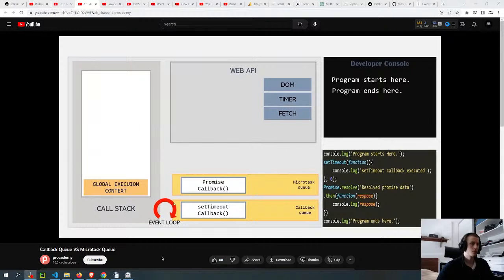And when the call stack is empty, the event loop starts pushing callback functions from the microtask queue and callback queue to the call stack for execution. Now, what do you think? Which callback function out of these two will be pushed first to the call stack for its execution? Well, we have learned that the callback functions waiting in the microtask queue get priority over the callback functions waiting in the callback queue. So the event loop will first push the callback function which is waiting in the microtask queue.